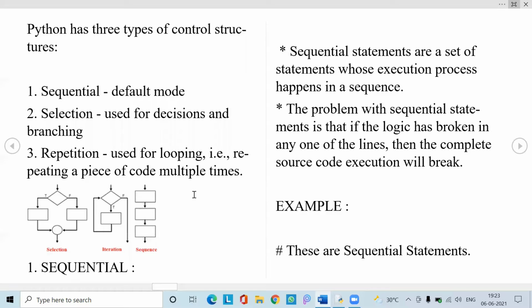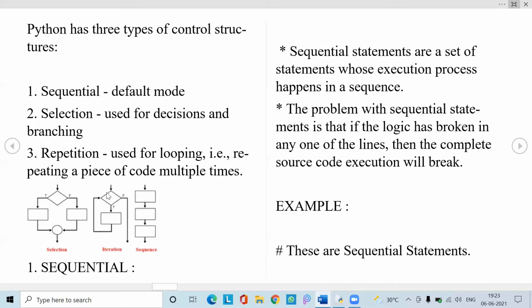The next one is repetition. That is, we need to perform a task for a certain period of time until the decision or condition is satisfied. So this itself includes selection, sequential, and repetition. These are the representations of selection and sequence. As we have seen, from the first statement to the last statement the control flow moves on, and for the iteration, the diamond shape includes a condition, and the rectangle is used to represent a body of statements.